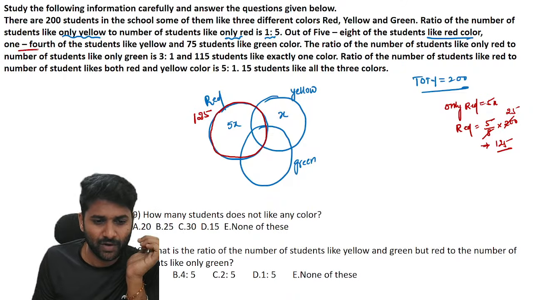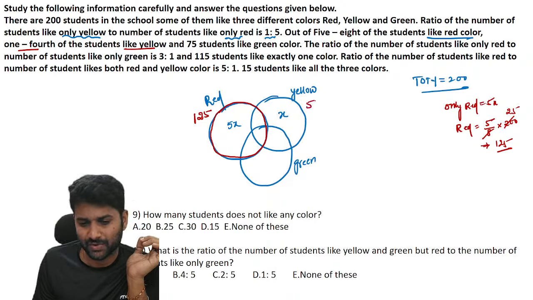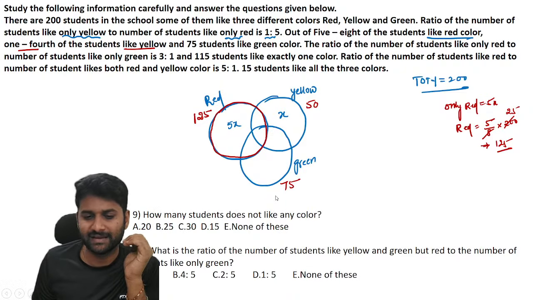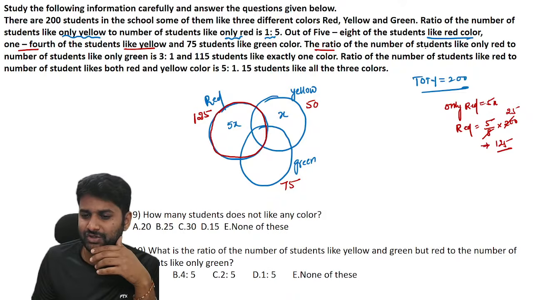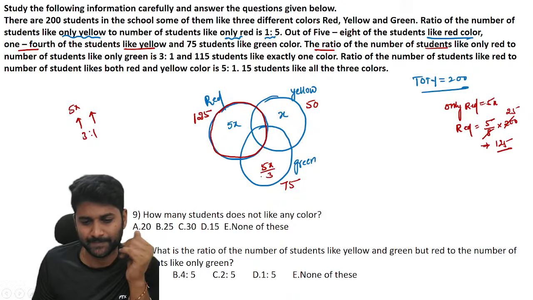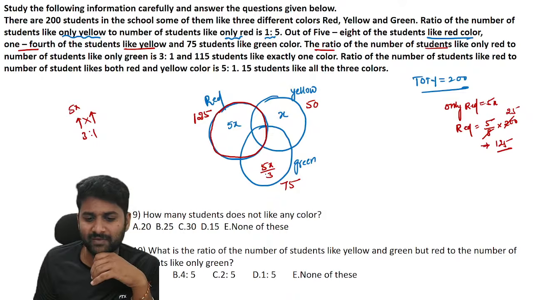Next one. 1/4 of the students like yellow. 1/4 of 200 is yellow. So entire yellow is 50. And 75 students like green color. And the ratio of the number of students who like only red and only green is 3 is to 1. You already know that only red is 5x. So what about only green? So 5x by 3. This is the information. Next one. See, 3 becomes 5x, 1 becomes how much? Cross multiply them, then the value becomes 5x by 3.